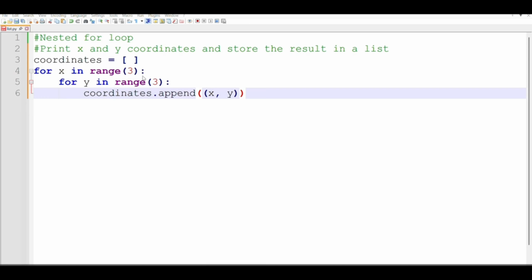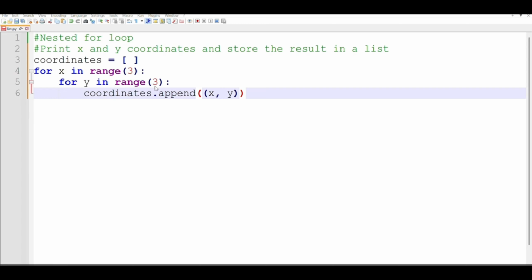So the 0 will loop through into the inner for loop, where we're going to find another 0 to loop 3 times before we loop out with our first outer loop count. So it will be 0, 0, then 0, 1 and 0, 2. And after the 0 is done, we loop out to get 1.